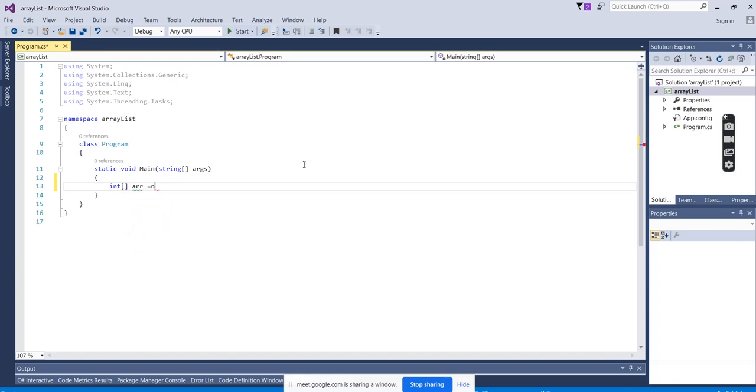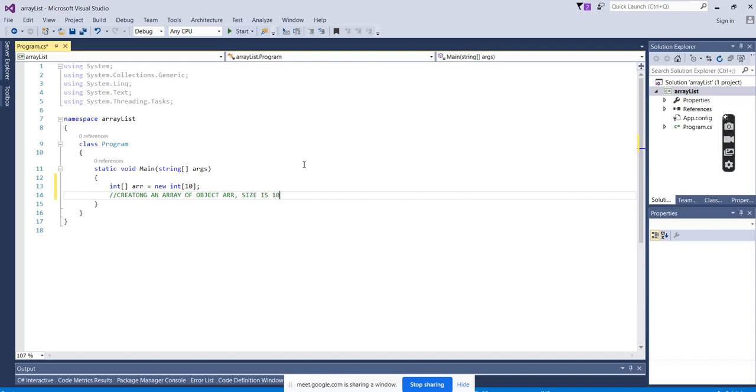What we are doing here is creating an array, an array of objects, and the size we have mentioned is 10.